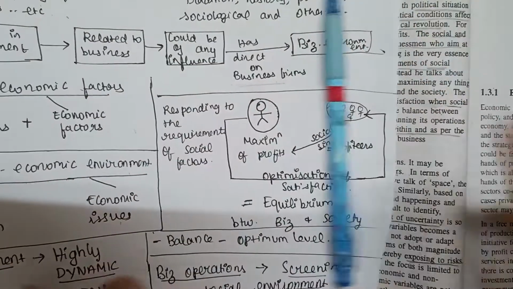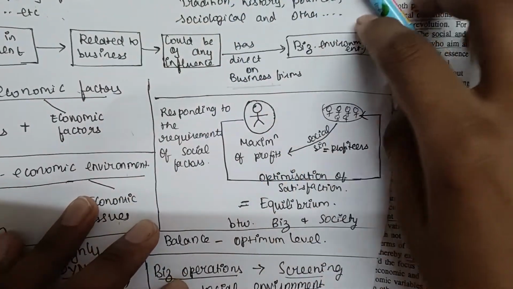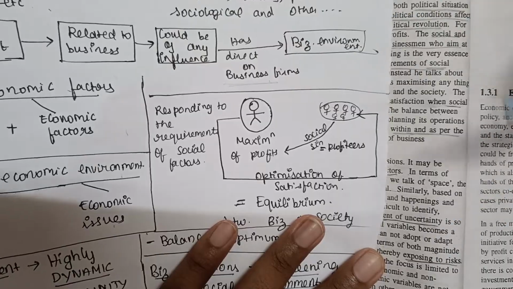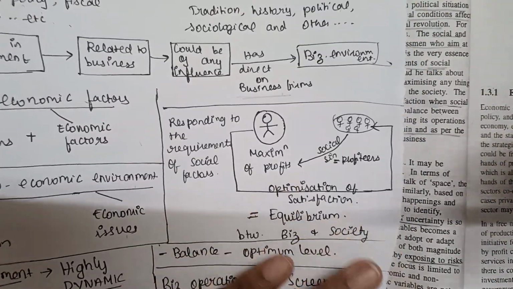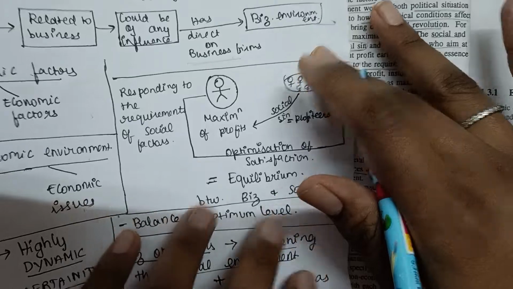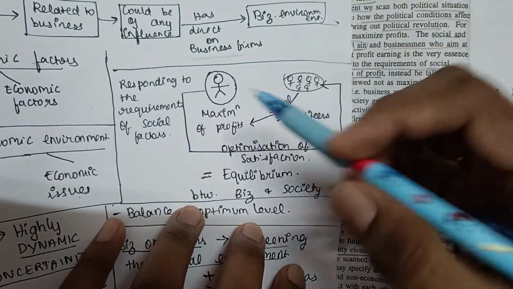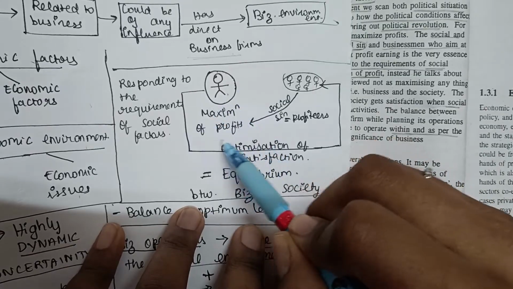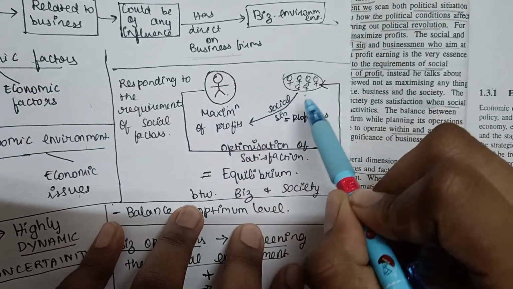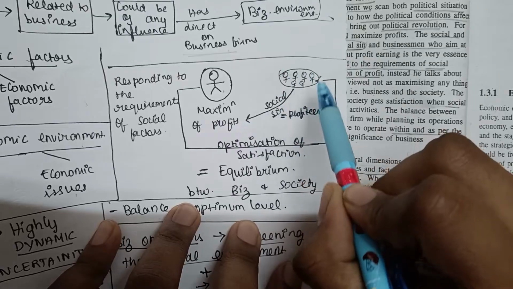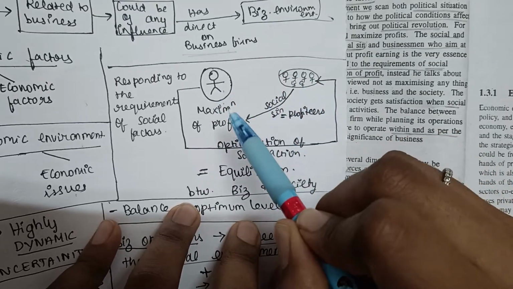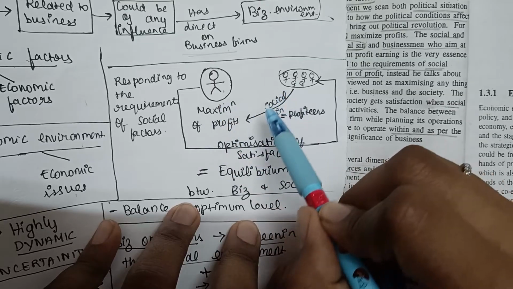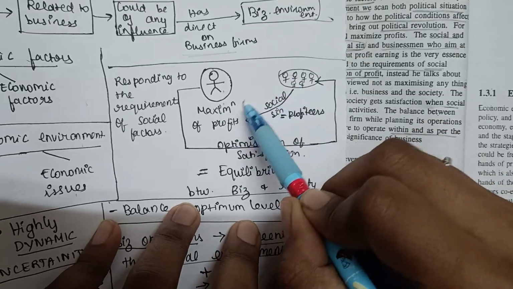We all know the ultimate motive of any businessman is profit maximization, which means increasing their profits by doing business and getting money from it. The businessman's ultimate aim is to maximize profits, right? So let's say this is a businessman and his ultimate aim is maximization of profits, and this is society and people as a whole. They consider that if a businessman runs a business and his aim is the maximization of profits, it's going to be a social sin.